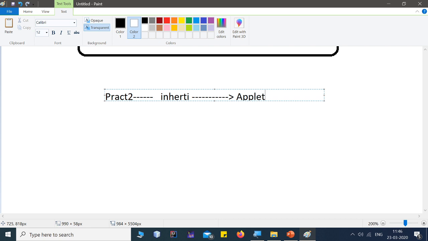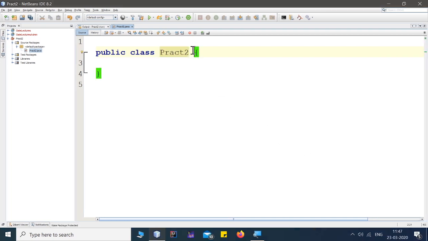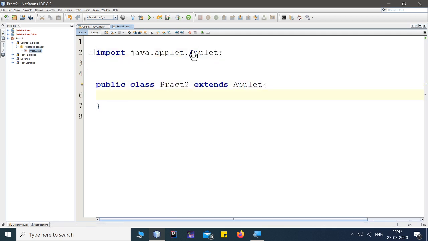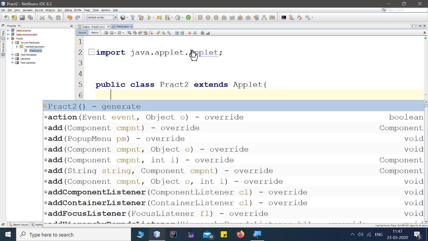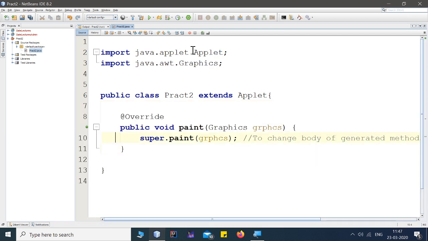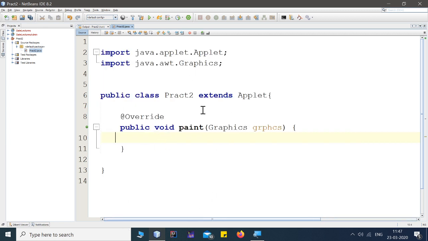Now I'm just inheriting the applet class over here. So the first step is just extends applet. Now from that class we can override the paint method. So in the pract2 program, I inherited a class named applet by using the extends keyword.